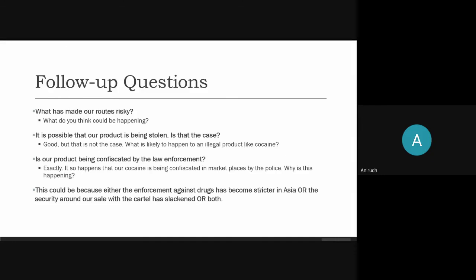So these were the follow-up questions, and the next part would be the interviewer asking you to make recommendations. The interviewer asks, what would be your recommendations? So guys, go ahead, tell us what you think could be the recommendations that you'd make. This is the last part of the case. Recommendations is when you conclude solving the case.